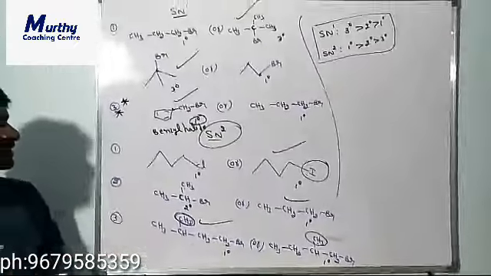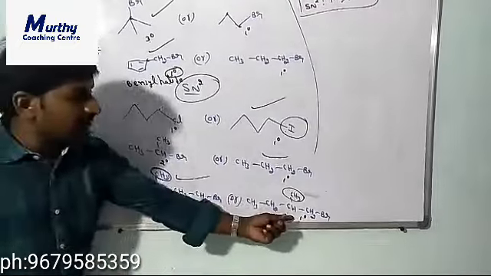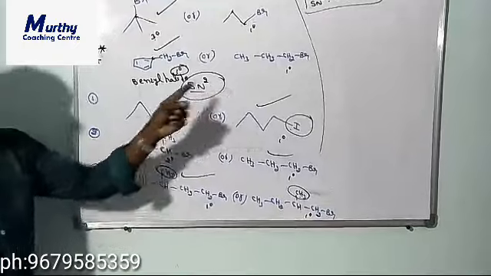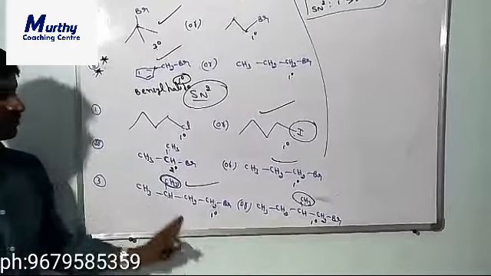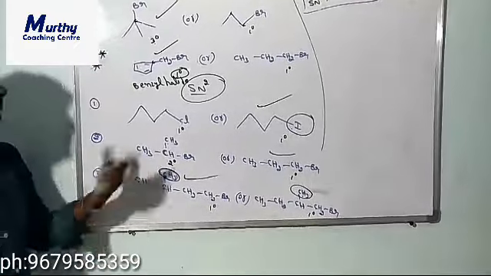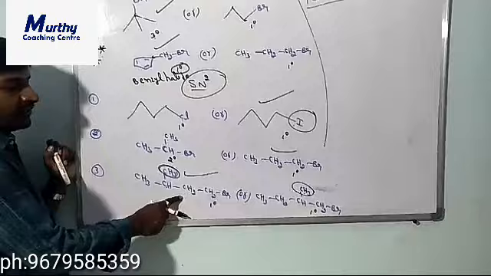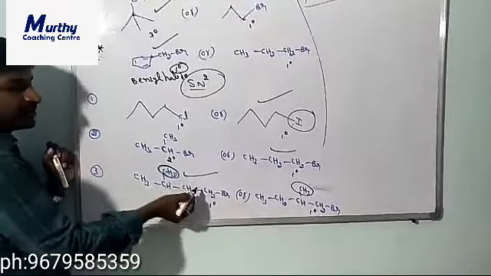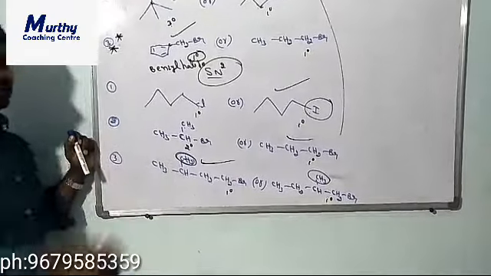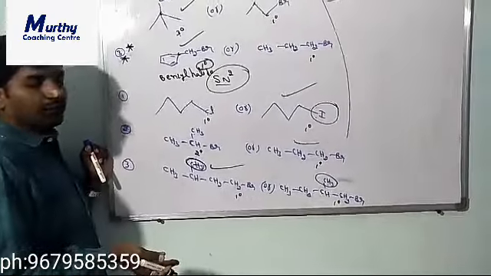So which one do we have to consider here? Here we have to consider the steric effect, because both are primary. If one is primary and one is secondary, there is no need to consider the steric effect. If both are primary, or both are secondary, then you have to consider the steric effect. If the CH3 is far away from the halogen, meaning more distance is present between the CH3 and halogen, then it will experience less steric effect, and it will be more reactive.